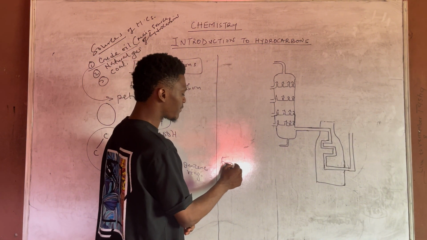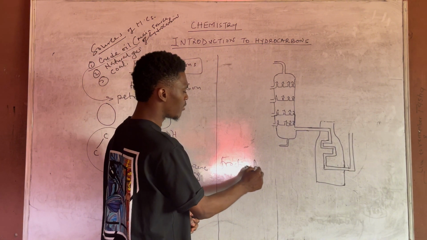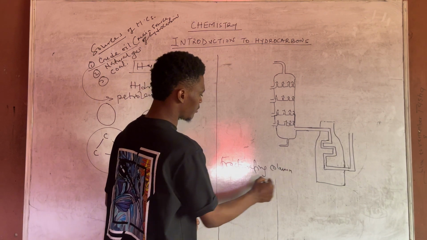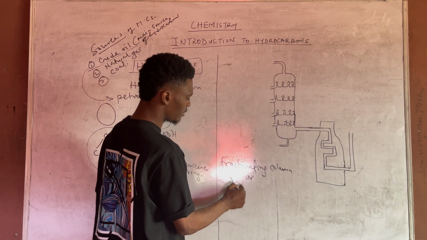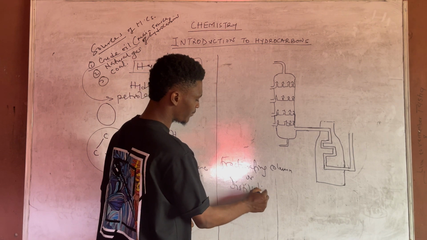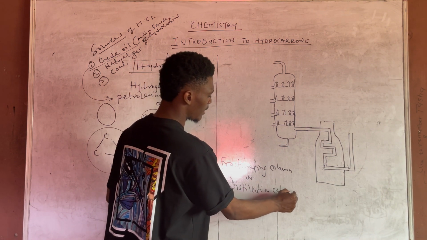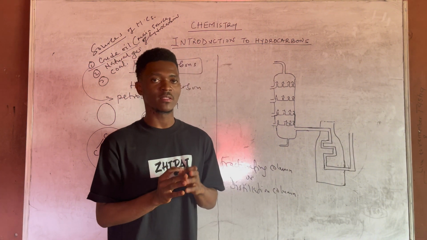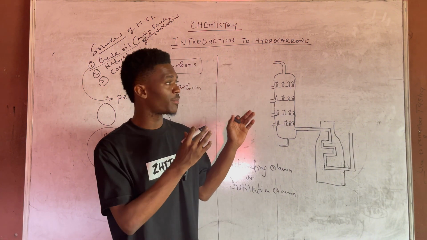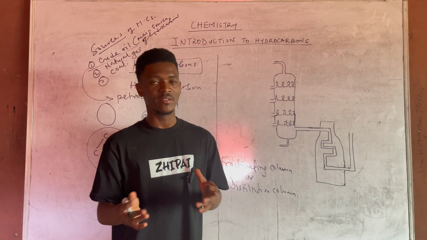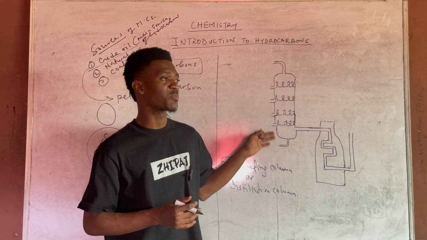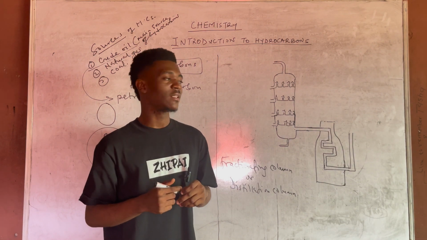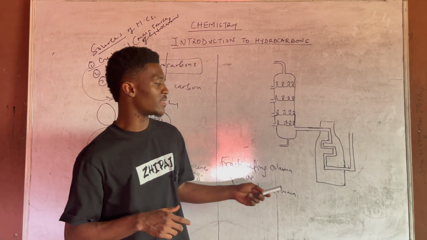You can call it a fractionating column, or you can call it a distillation column, whichever one. So this column is used to separate the different components, the different hydrocarbons that make up the crude oil, into their respective fractions. So the first thing is that the crude oil is placed in a furnace.